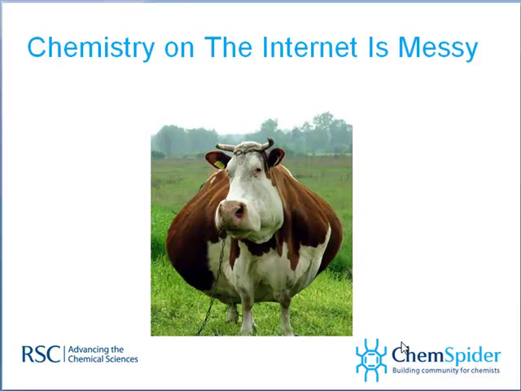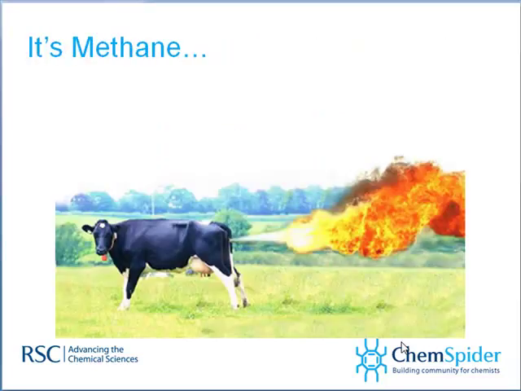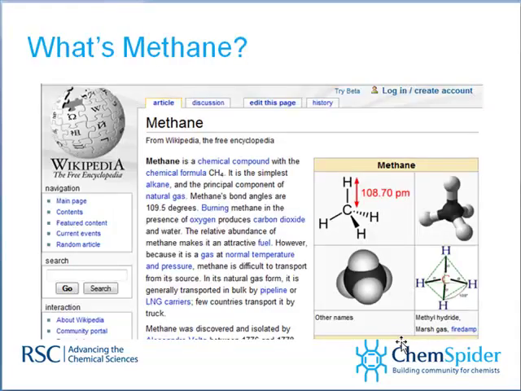Now, chemistry on the internet overall is messy. Chemical structures, which is what we're going to talk about tonight, is very, very messy. In fact, if you stood behind this guy, this would be messy. Why? Well, of course, greenhouse gases, and it's methane. Methane? What's methane? Methane's a simple compound. We know about methane. We hear about it all the time. This couch here certainly made a boom. What would it be with? Well, it would be with this stuff.